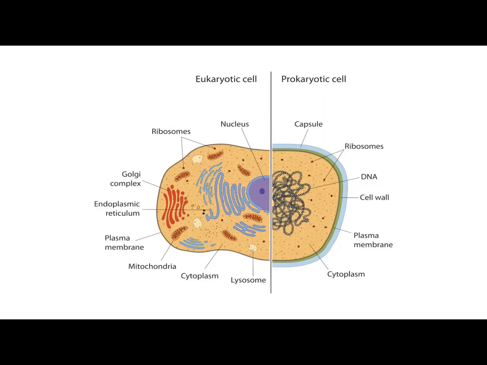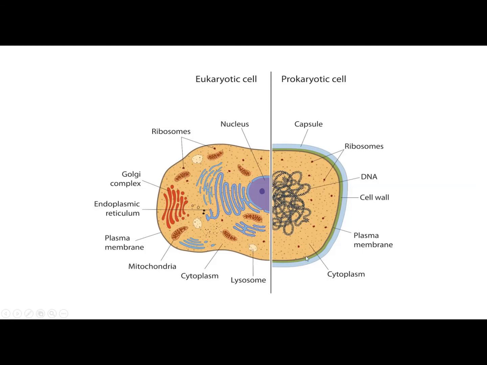Let's have a look at both types of cell, that is prokaryotic cell and eukaryotic cell. Students, you can see the picture of both types on your screen. Keep in mind that prokaryotic cells have organelles which are not bound by membrane. So we will go through the right hand side of the picture, that is the picture of prokaryotic cell. This is the right hand side. Over here you can see the half part of prokaryotic cell.